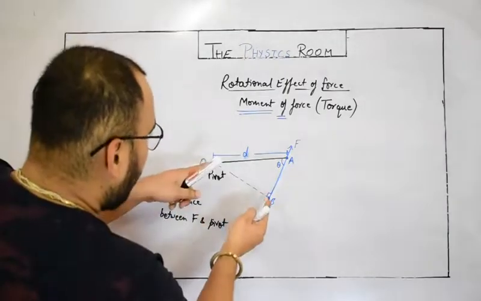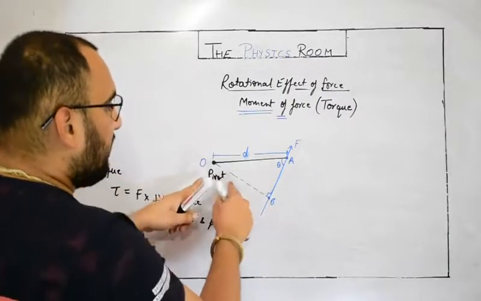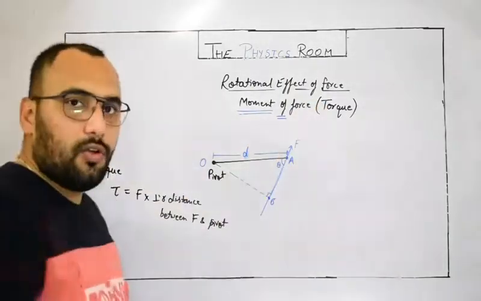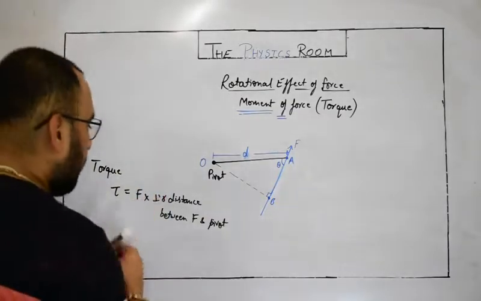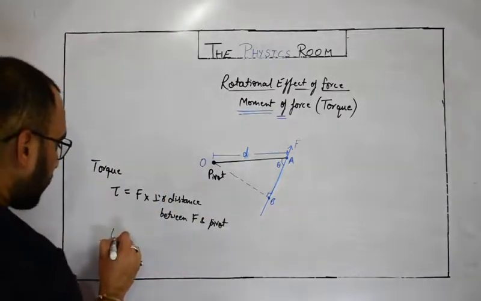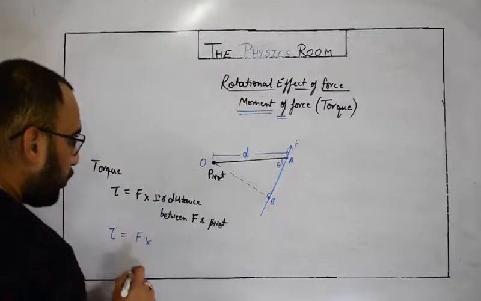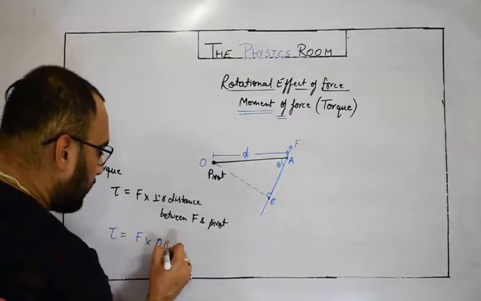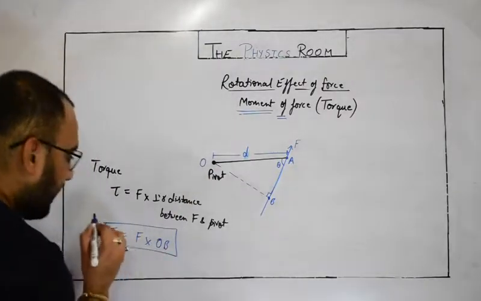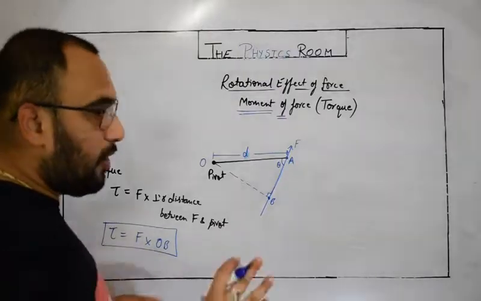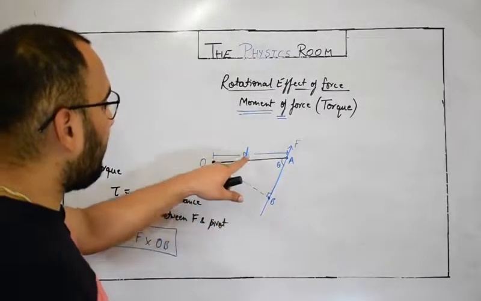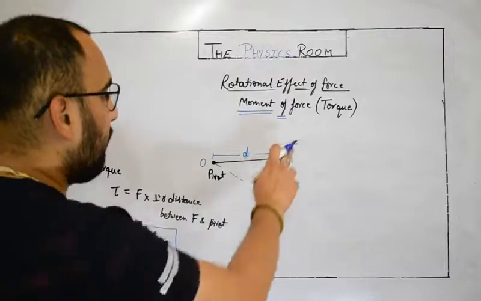This distance OB would be the perpendicular distance between the pivot and the force line. So tau would be force into perpendicular distance, which is actually OB. Our target is to find the value of OB, because OB is not given, only the actual distance D and the force are given.